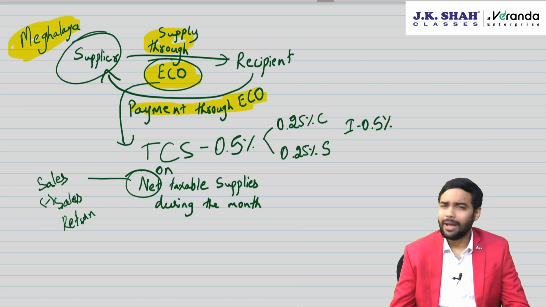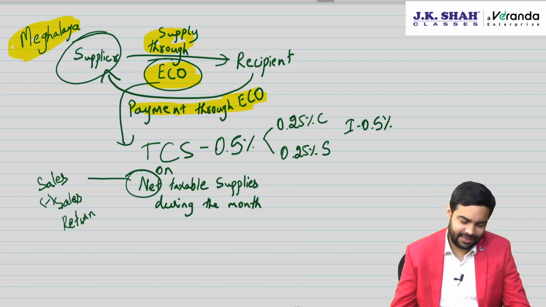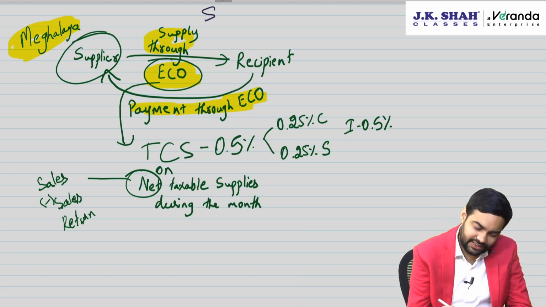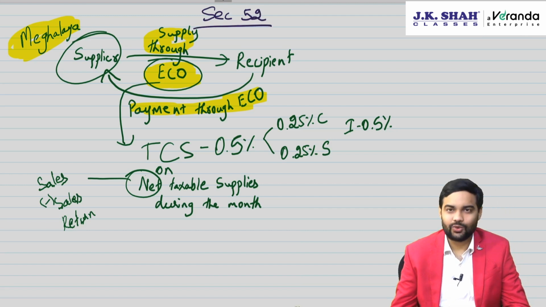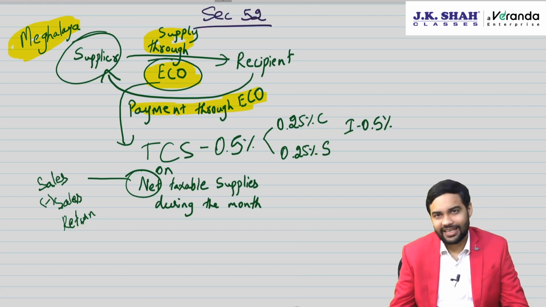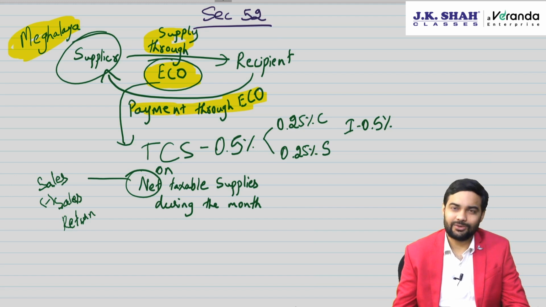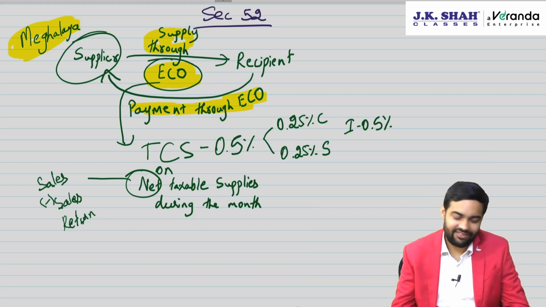Now, both TDS and TCS registration are mandatory. That comes from section 51 for TDS and this comes from section 52. There also the due date to pay tax is 10th. Here also the due date to pay tax is 10th of the next month. There they file GSTR 7. Here they file GSTR 8 to report all these transactions.